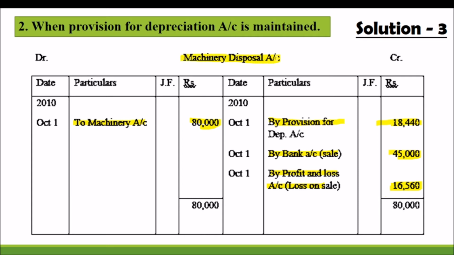We will transfer the original cost of the asset sold, 80,000, and the total amount of depreciation for that asset, 18,440, and the selling price of that particular machinery, 45,000, and the difference will be a loss.